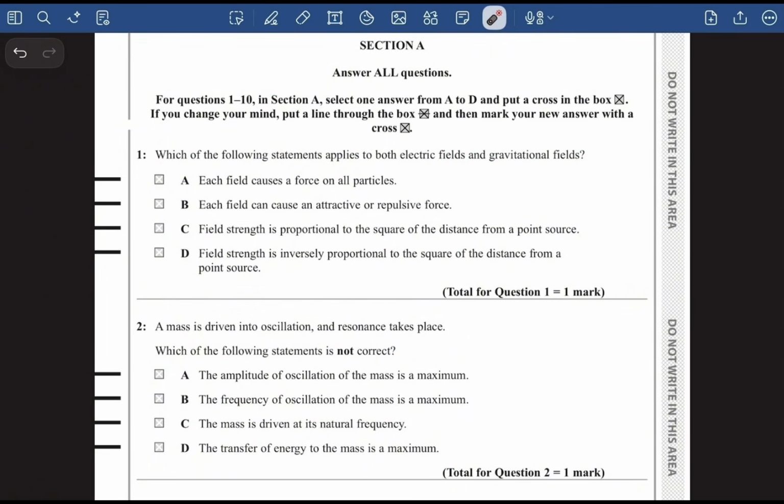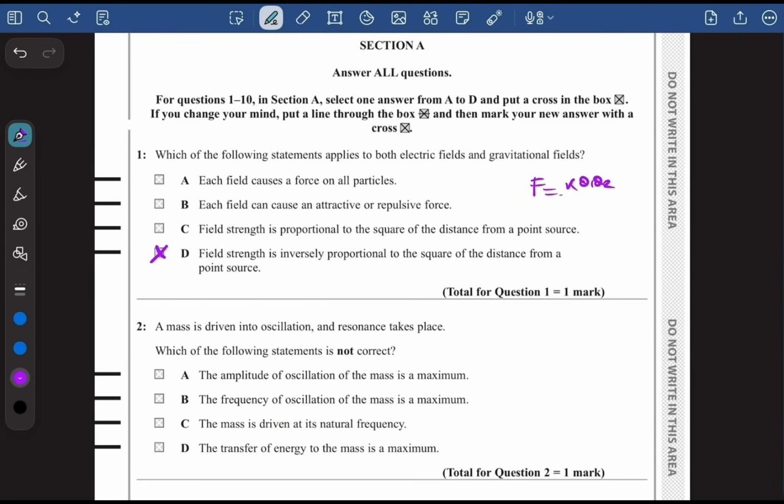Field strength is proportional to the square of the distance from a point source. No. Field strength is inversely proportional to the square of the distance. That's why the answer is going to be D, because we know F is equal to kQ1Q2 divided by r squared. So this force is inversely proportional to the square of the radius. And C is not correct. It says proportional, but actually it's inversely proportional.